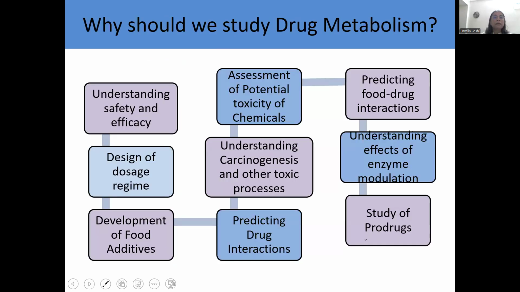Now, next question. Why should we study drug metabolism? Why is it so relevant? Okay, sometimes what happens is drug itself is active, but the metabolite is inactive. So, knowing the metabolism and rate of metabolism and excretion will tell you about how long the drug is going to act. It is going to enable the formulator to decide the dosage regime.